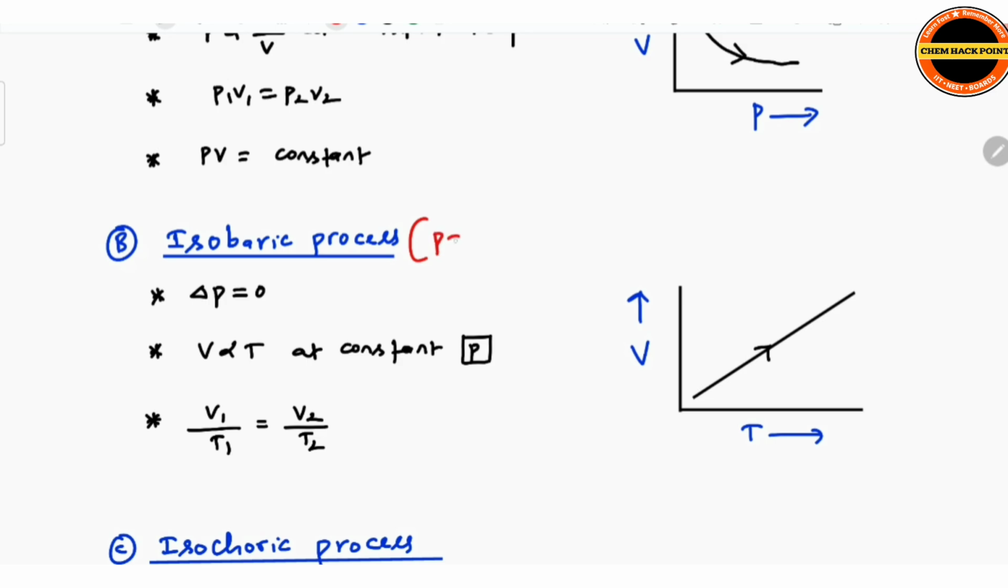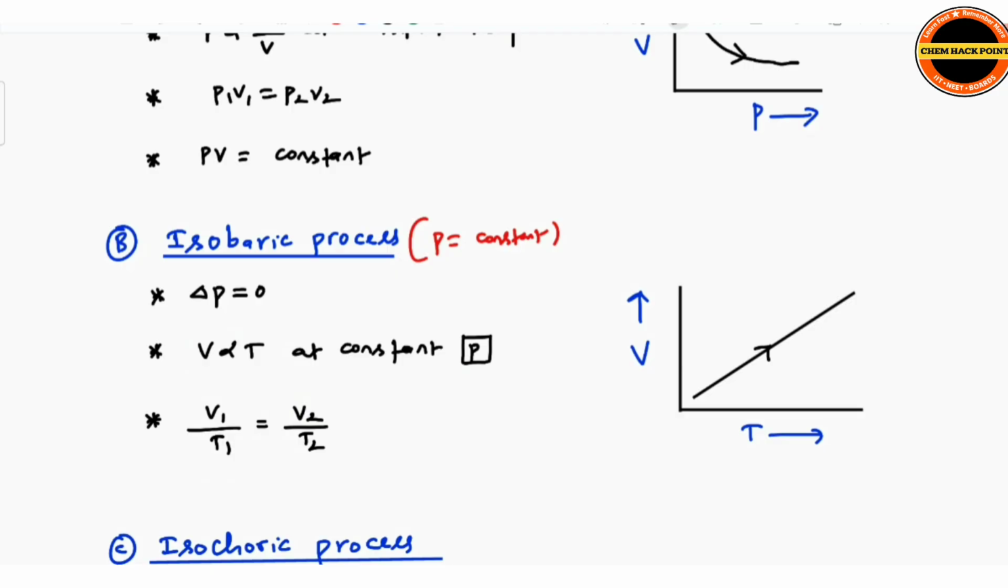Which is constant, here pressure is constant. So if pressure is constant, final volume as well as initial volume, if you observe, overall delta P, final pressure minus initial pressure, is 0. So at constant pressure, volume is directly proportional to temperature. So V1 by T1 is equal to V2 by T2. Isobaric process, V1 by T1 is equal to V2 by T2.